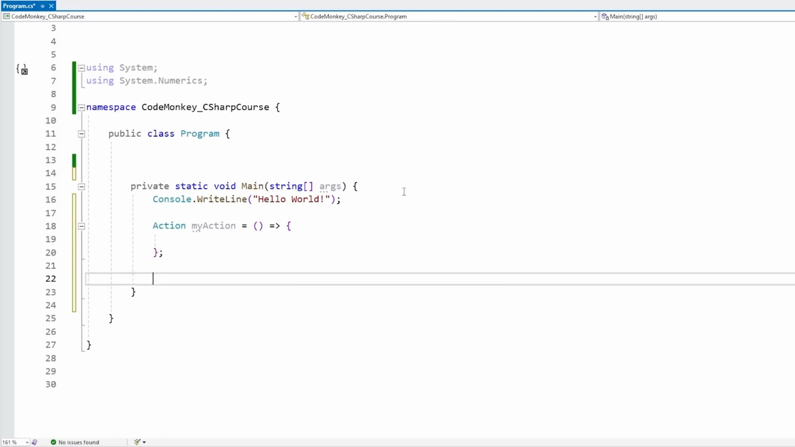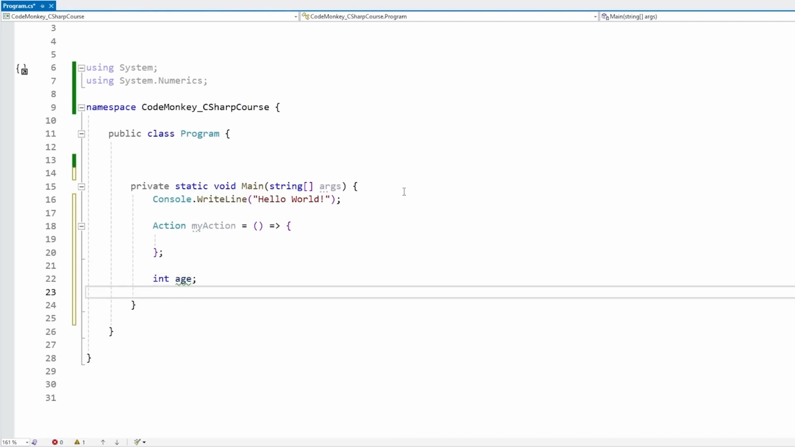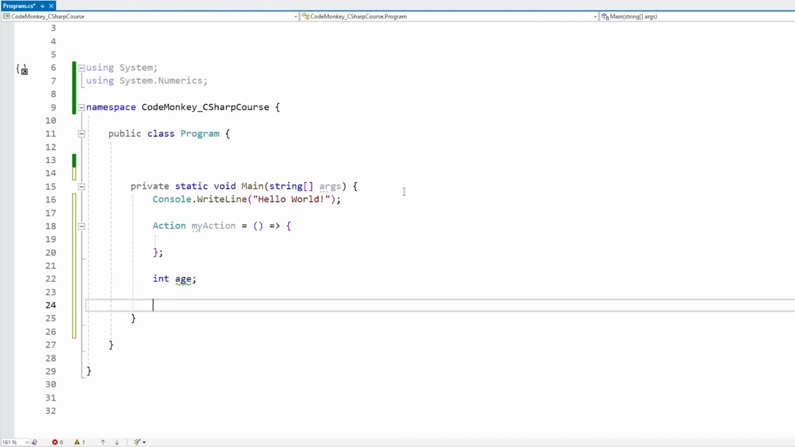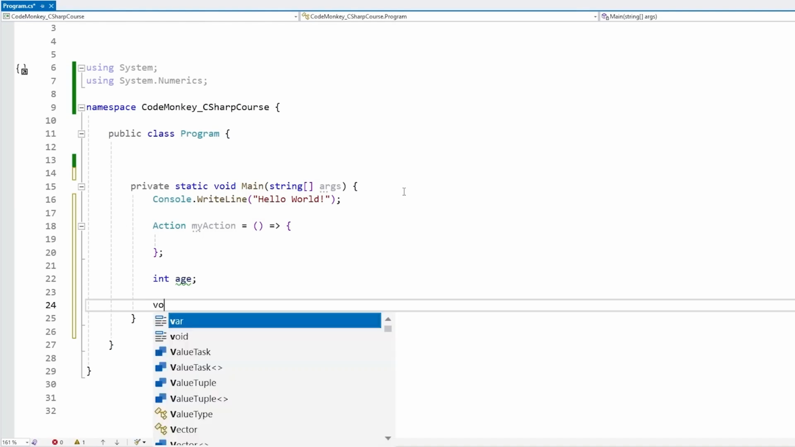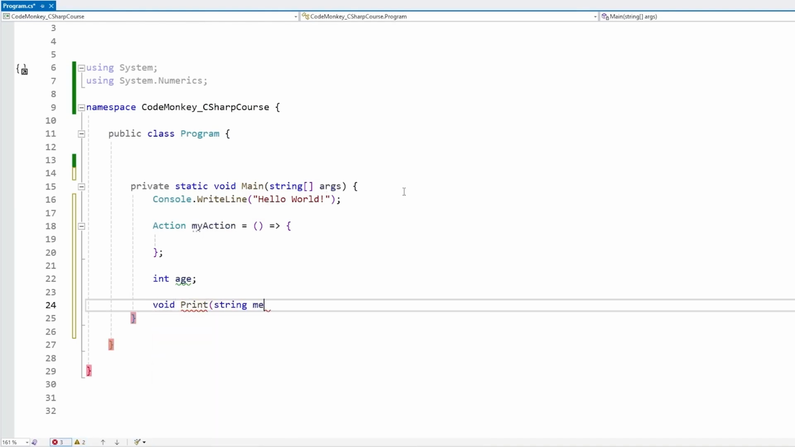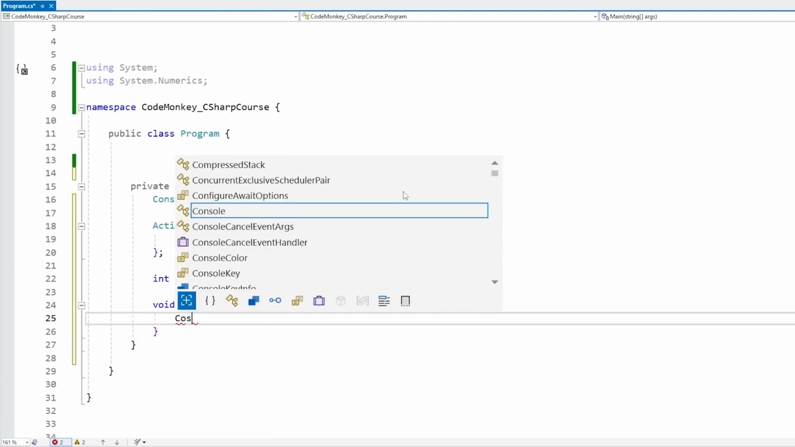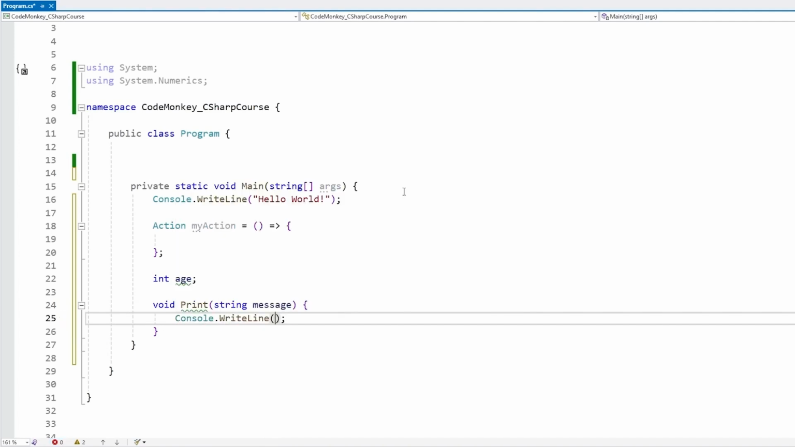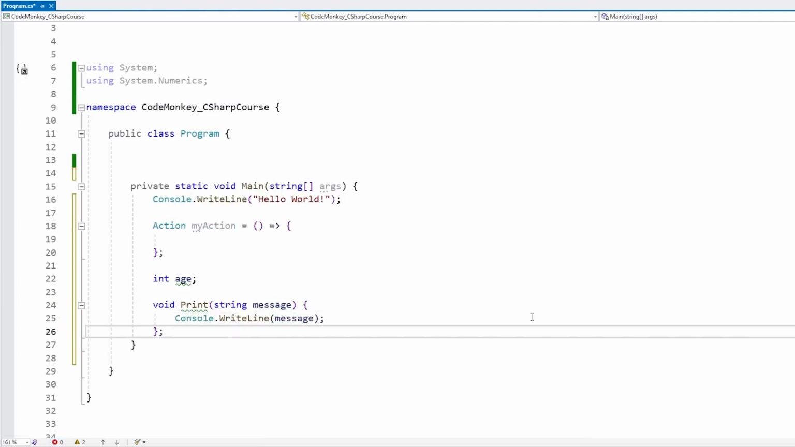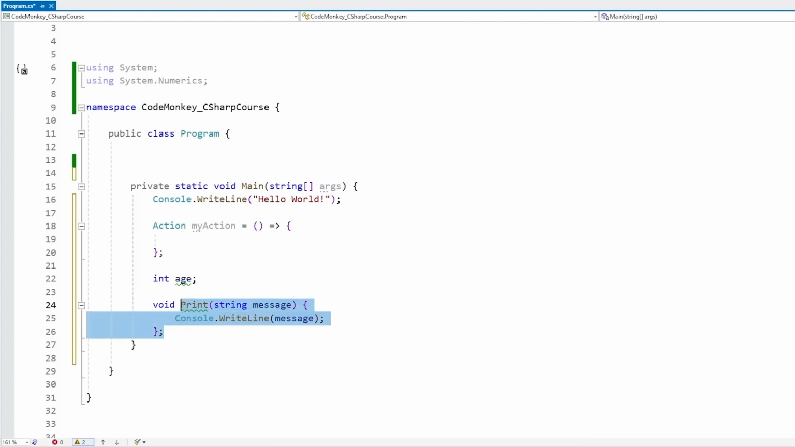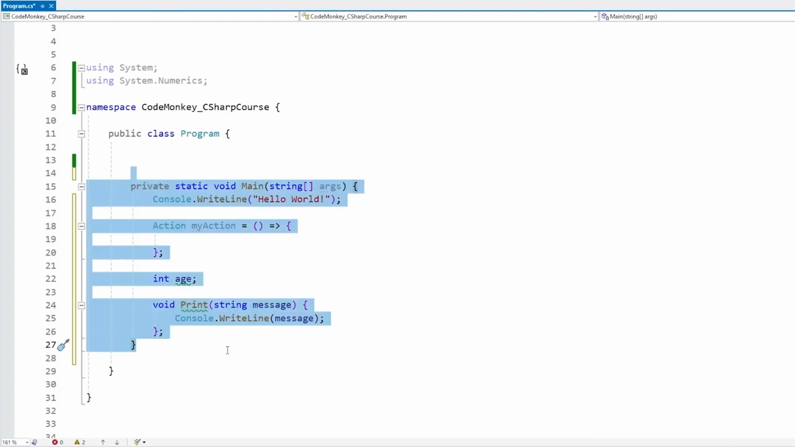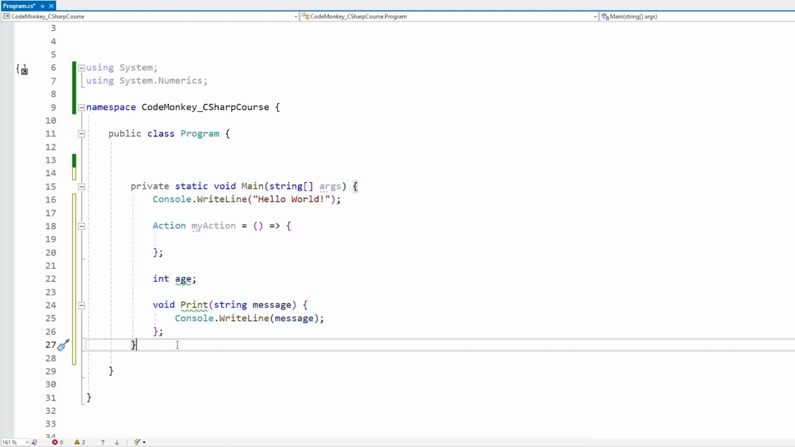Just like you can have local variables, so this is a local variable, you can also define a function within another function. And you define them pretty much exactly the same as another function. So for example, void print, let's receive a string message, and then we put a code block, and inside, let's go Console.WriteLine, and let's print out the message. And that's it, here we have a valid local function. We have this function inside this main function. Now, naturally, we cannot call this from anywhere else.